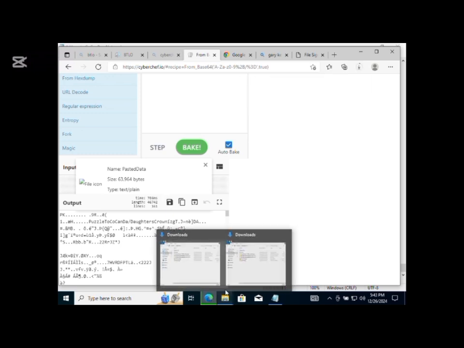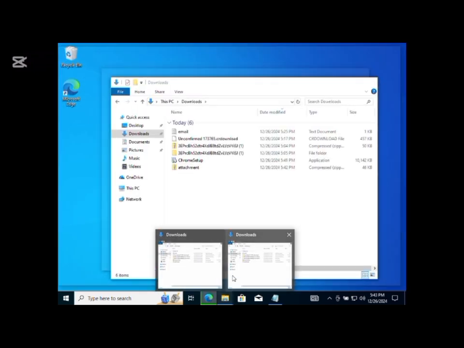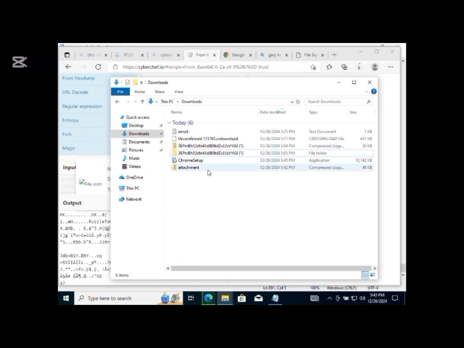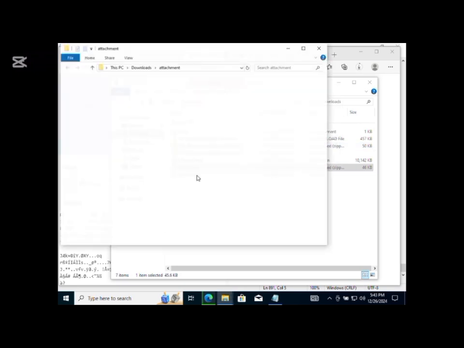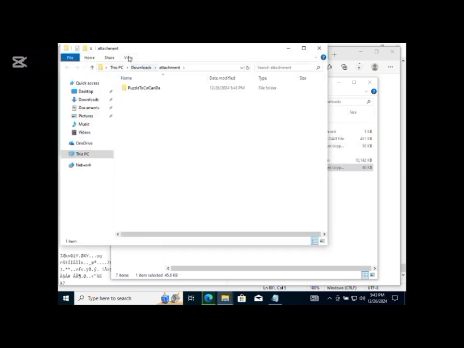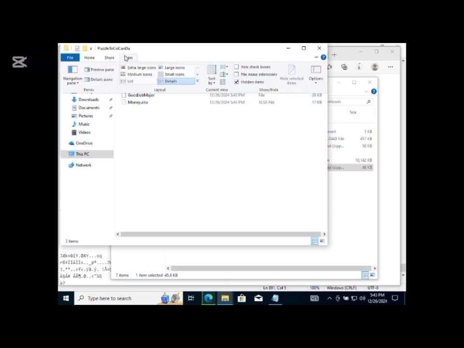Then we'll go back to the file manager and click on the attachment. We'll extract it actually. So after extracting it, we'll click on it. Then we'll see puzzles, Kokanda. Then we'll see 3 different files.